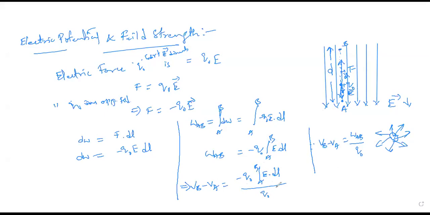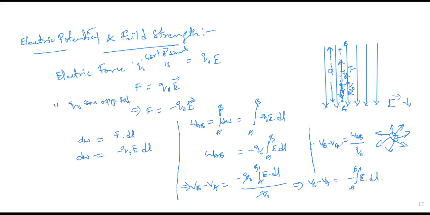Here Q naught will get cancelled. So the electric potential difference can be written as VB minus VA is equal to minus integral A to B E dot DL.